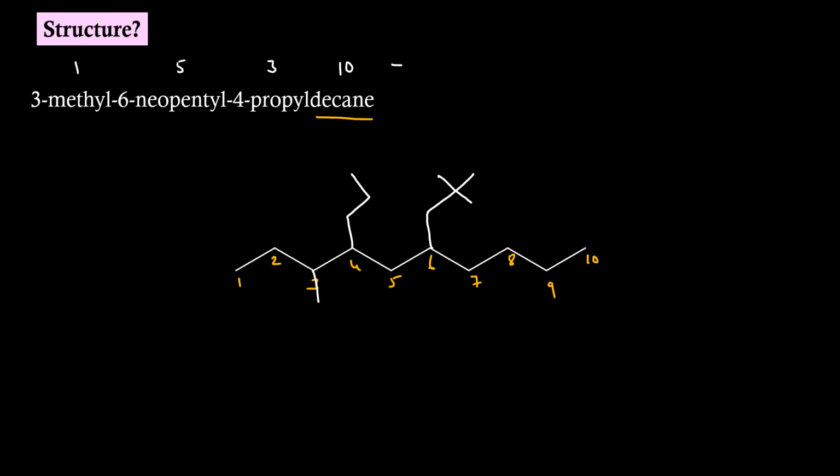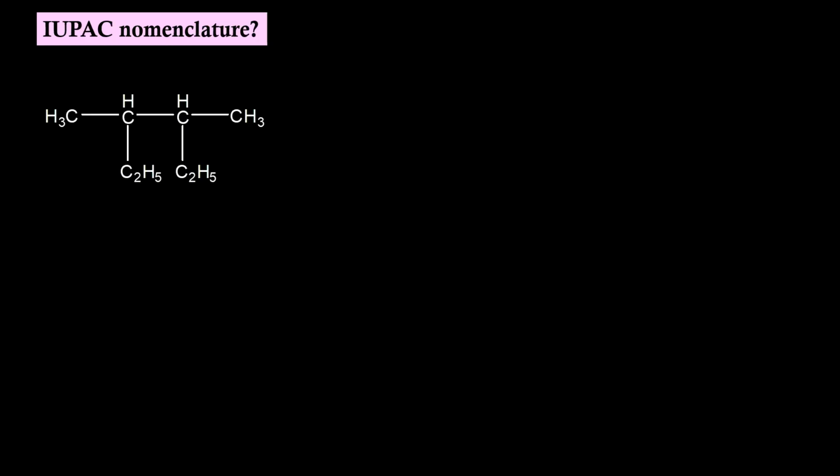So together we are having 10 plus 3, 13, plus 5, 18, plus 1, 19 carbon atoms. Let us count here. 10 here, 11, 12, 13, 14, 15, 16, 17, 18, 19. Now the structure is right. Let us try to find out the IUPAC nomenclature for this molecule.